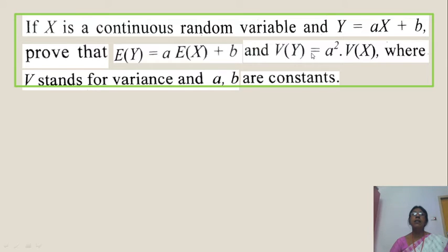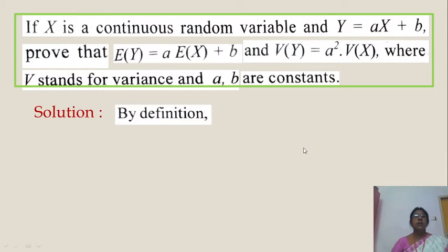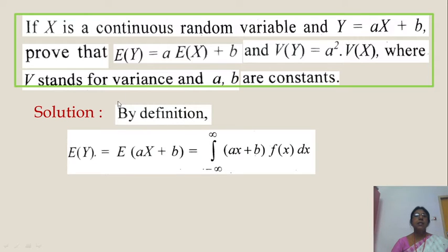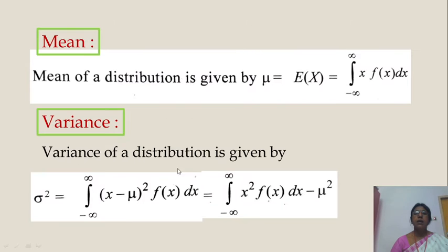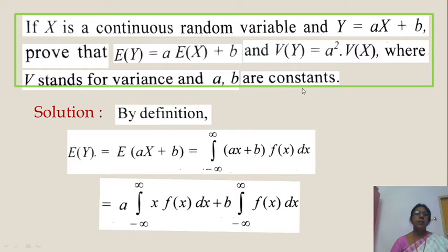And also, show the relation between the variances. See here, by definition, E of y, where y means ax plus b, is E of ax plus b. You know that E of x is the integral of x f of x dx. So E of y is the integral of y f of x dx, where y means ax plus b, so the integral of (ax plus b) f of x dx. Separate this one.